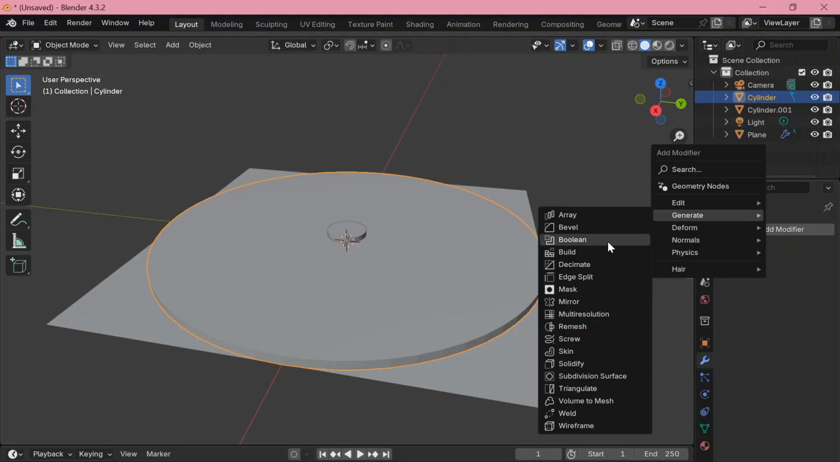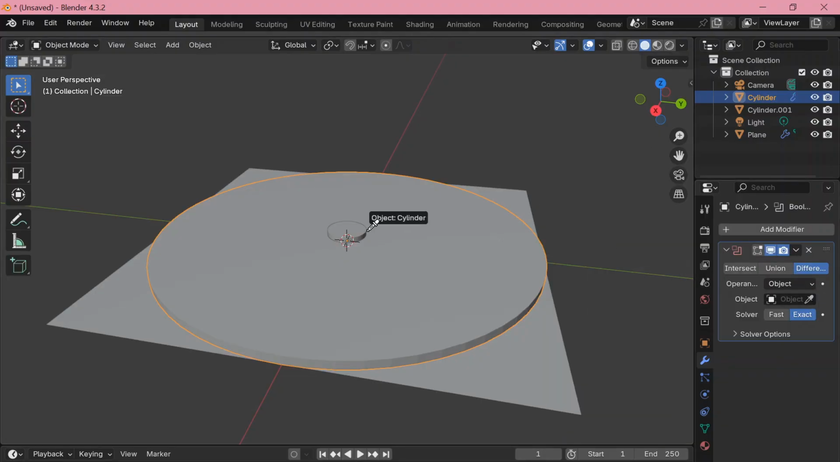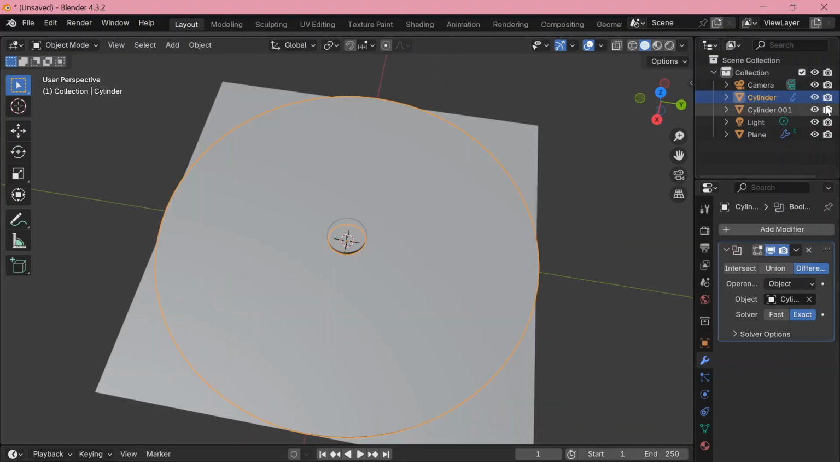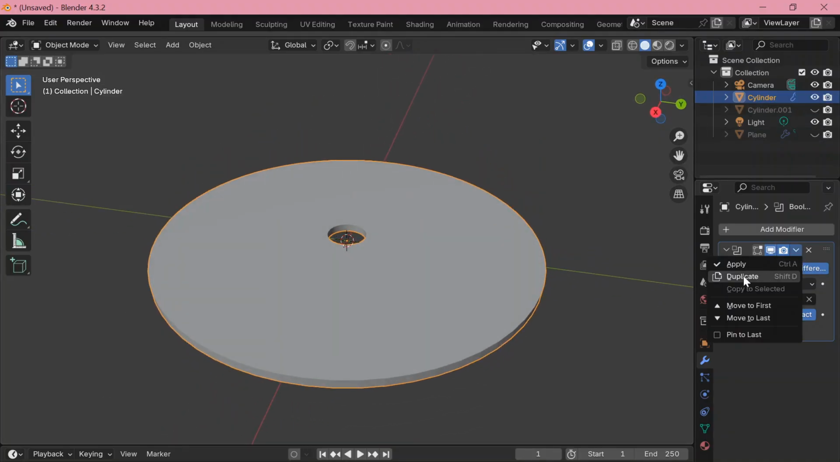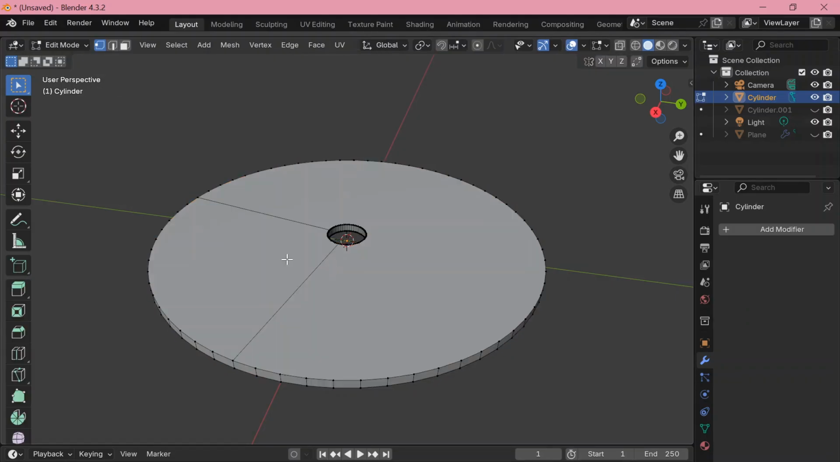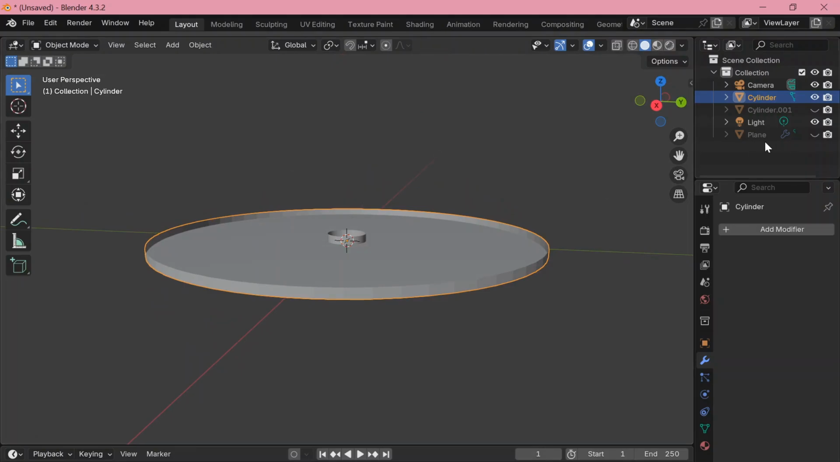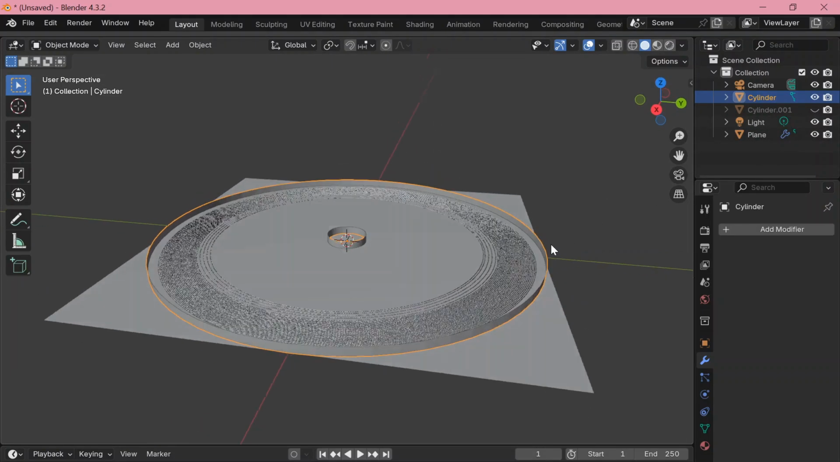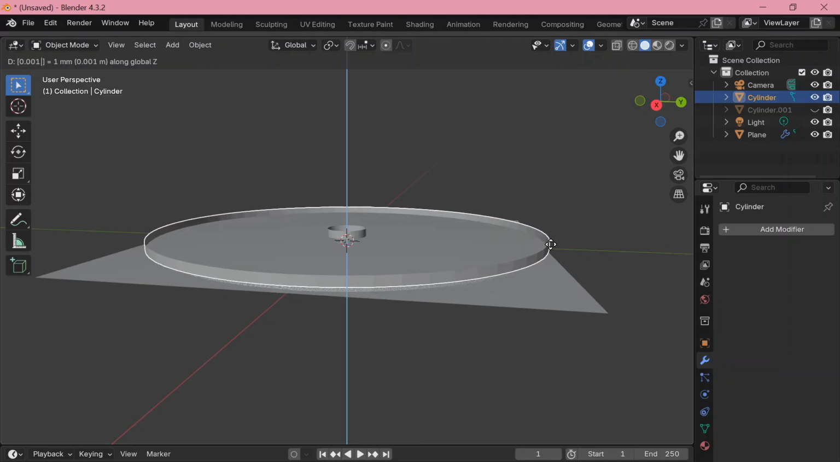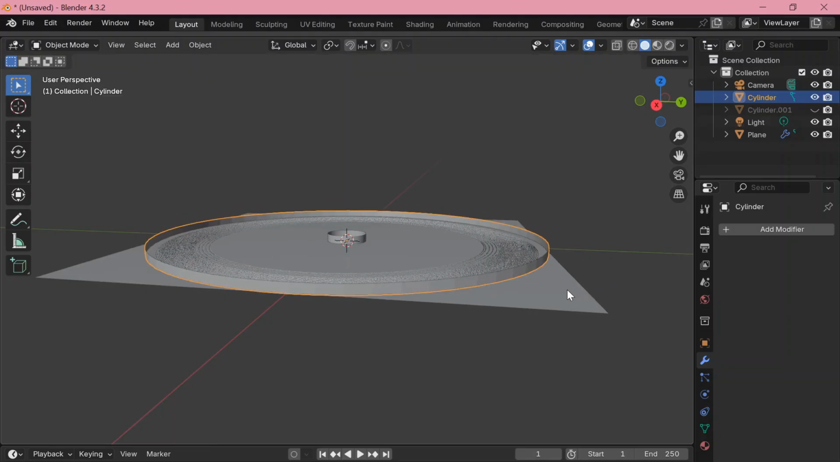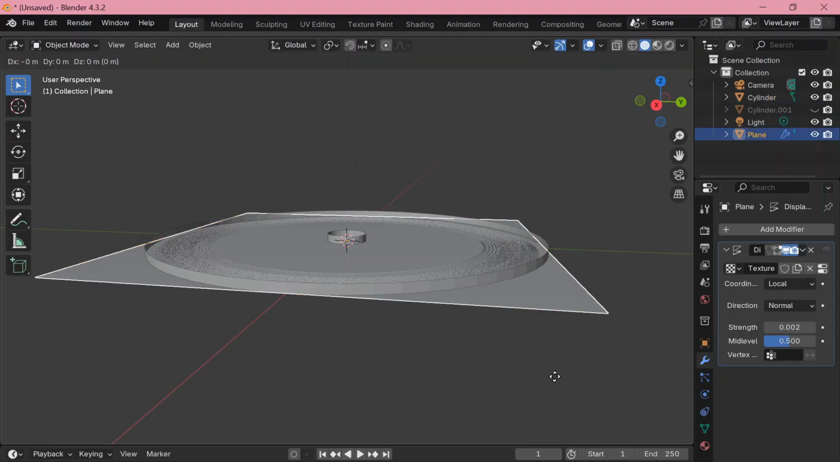Now, use a Boolean modifier on the big cylinder to cut out the hole. Apply the modifier. Now we remove the top face of the big cylinder. We need to do that so that we can have the record surface on the top. Oops! Don't move the record base up. Move the plane up by 1.5 millimeters.